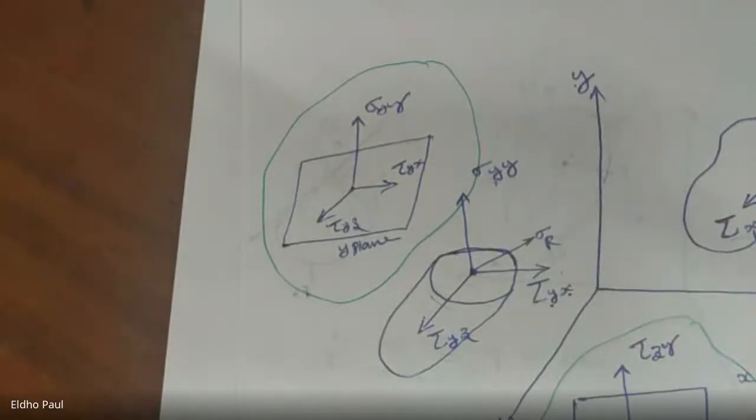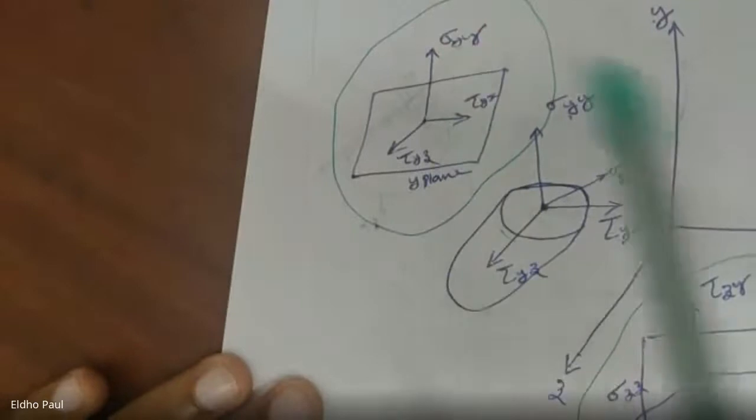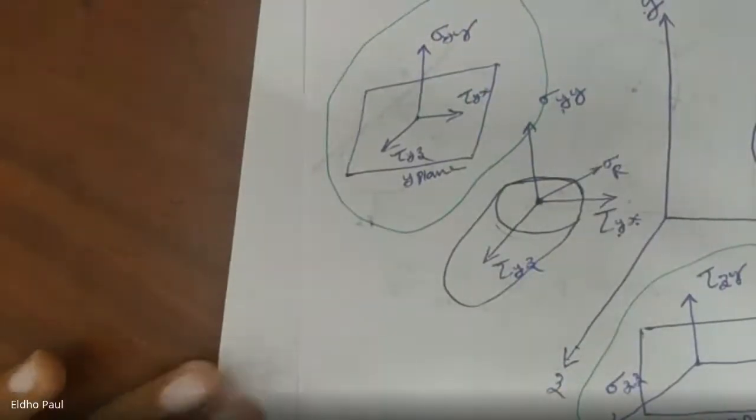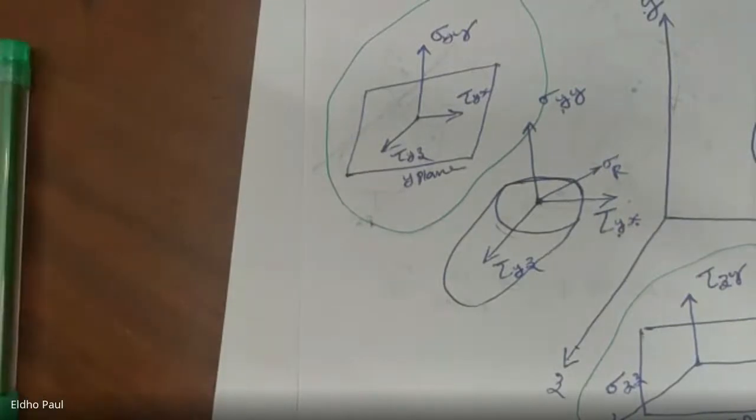Okay, so here through the point P, we consider 3 mutually perpendicular planes X, Y, Z. In the X plane, Y plane, and Z plane, we have a total of 3 into 3, that is 9 components of stress.